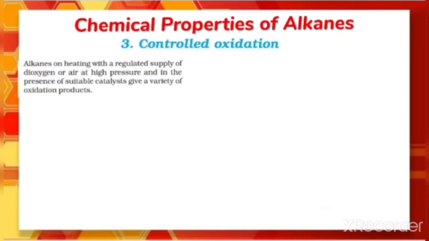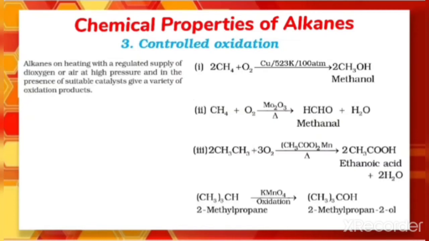But if the oxidation is taking place in the presence of a suitable catalyst, in that case we will be getting a variety of products. Like the same reactant which is undergoing oxidation, you can check in the first and second equation, the same reactant, but the conditions are different here. That means the catalyst is different and the product is also different.